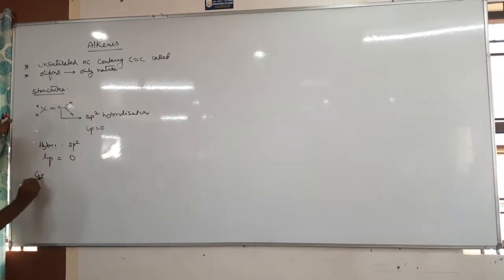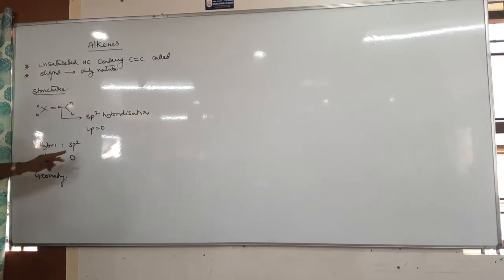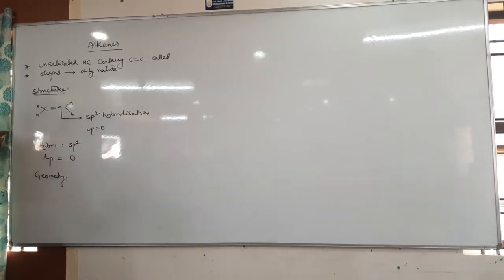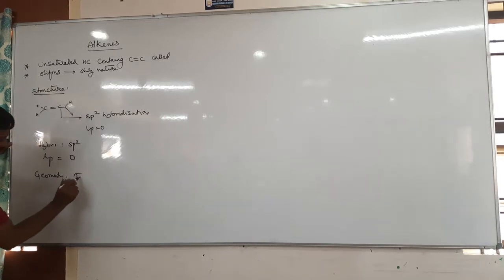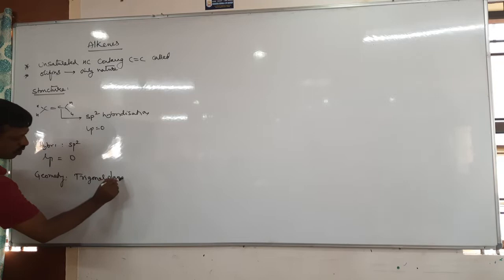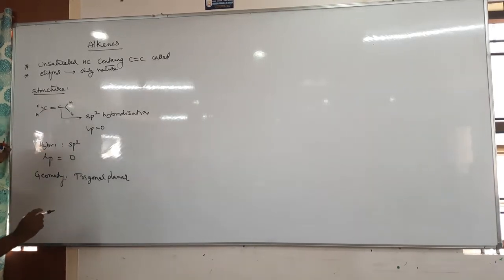Then what is the geometry? The geometry of the molecule is decided by the hybridization and lone pair. sp2 hybridization, 0 lone pair. The geometry is always trigonal planar. Then tell me how this is trigonal planar.